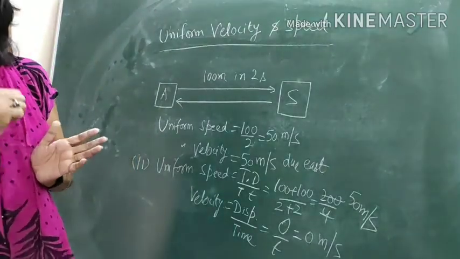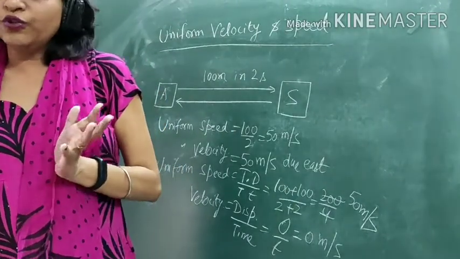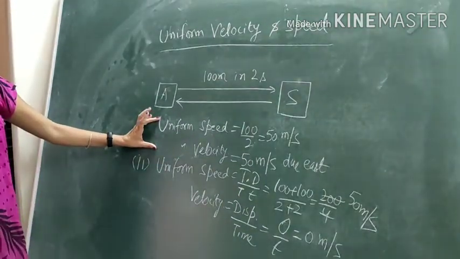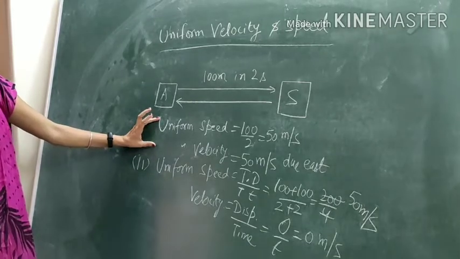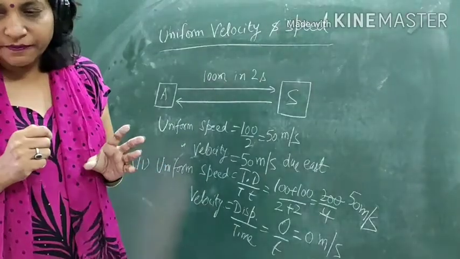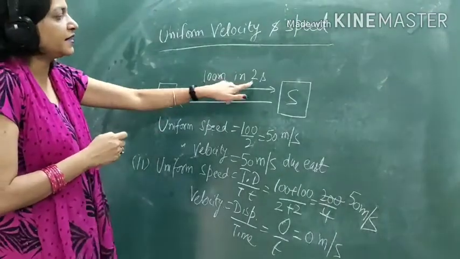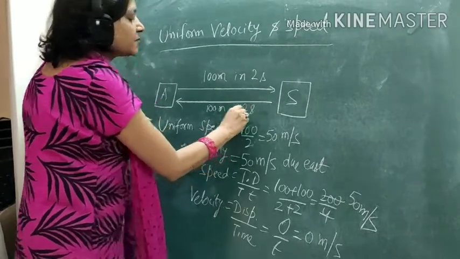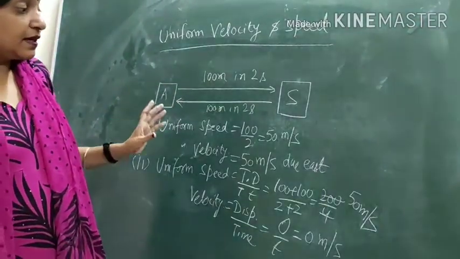If the object keeps on moving along the same straight line with the same speed, uniform speed and uniform velocity both have the same value. But if it reverses or changes its direction, then they differ. Time is the same, 100 meter in 2 seconds each way.